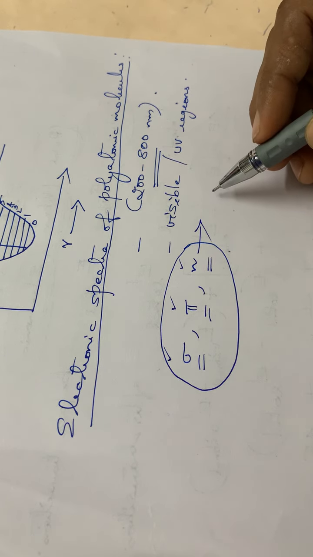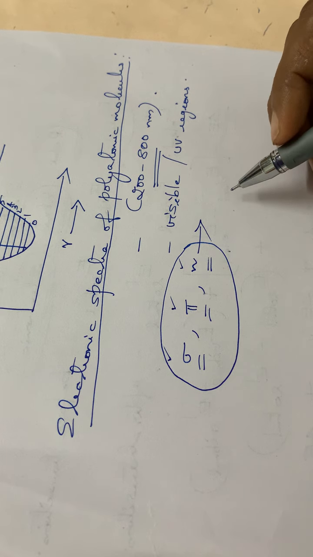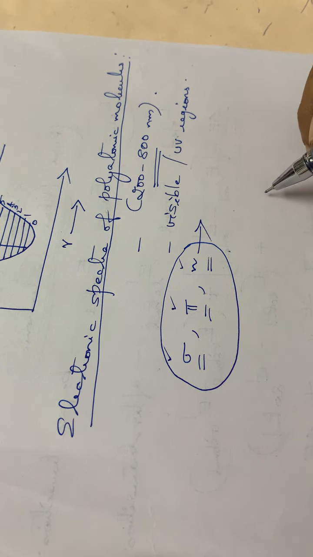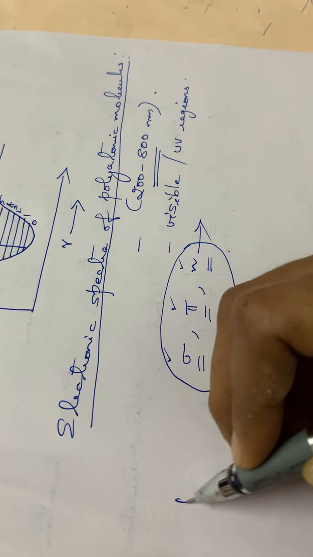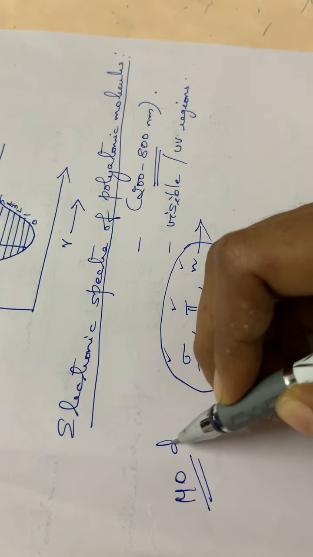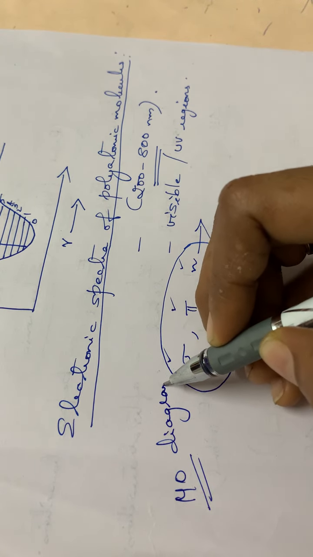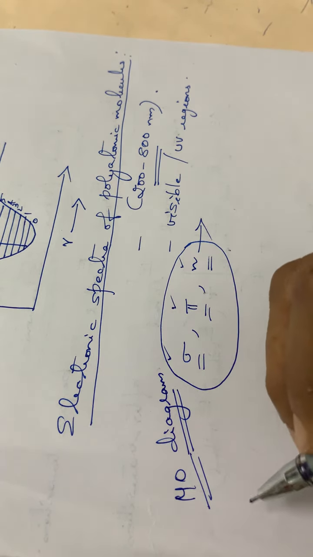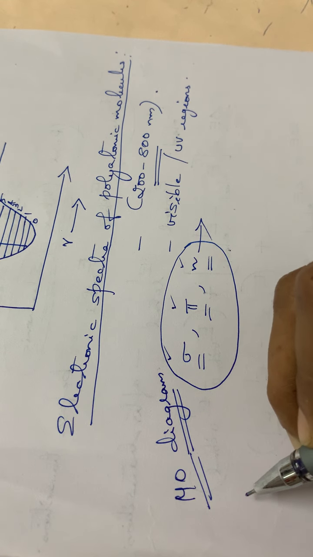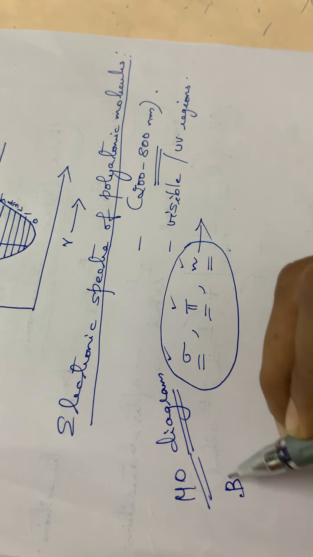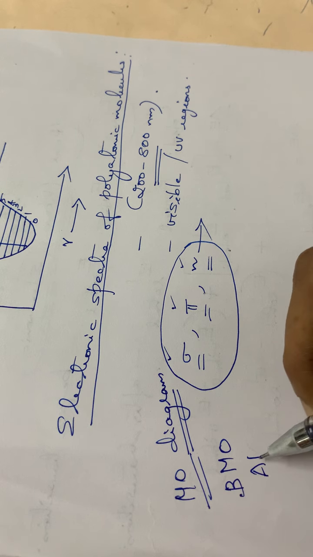That means the different energy levels are for the energies of the different molecular orbitals. Sometimes you have studied in your +2 classes the MO diagram, the molecular orbital energy level diagram, isn't it? There you have studied bonding molecular orbitals and anti-bonding molecular orbitals, BMO and ABMO.